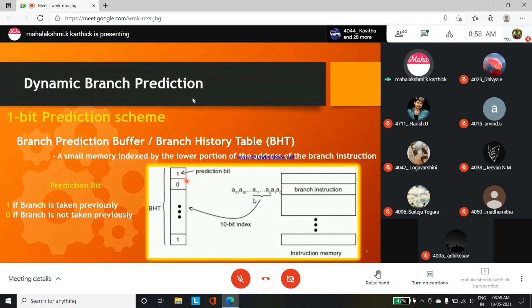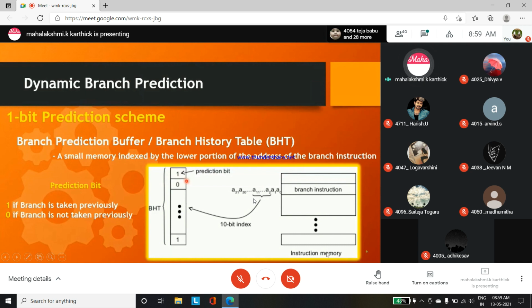How is it possible? In the 1 bit prediction scheme, a branch prediction buffer is available. It is also called the branch history table. So what is that? It is a small memory found inside the processor, a small memory indexed by the lower portion of the address. So you know what this is?